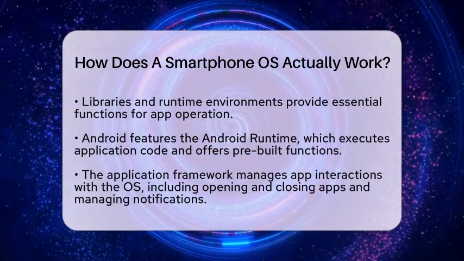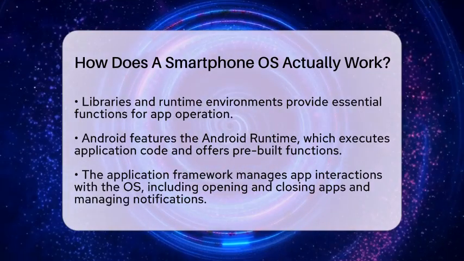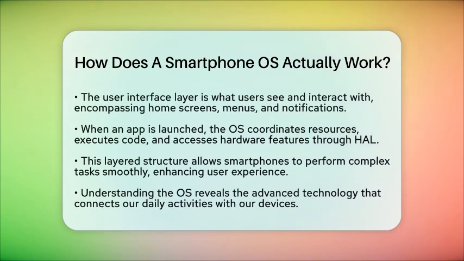When you tap an app icon, the OS uses the application framework to launch that app, while the runtime executes its code. The kernel manages the necessary resources, and HAL ensures that the app can access hardware features like the camera or GPS. This layered structure allows smartphones to perform complex tasks efficiently. It enables you to send messages, take photos, or browse the internet without any hiccups. The OS coordinates everything, ensuring a smooth user experience across different devices and hardware setups.